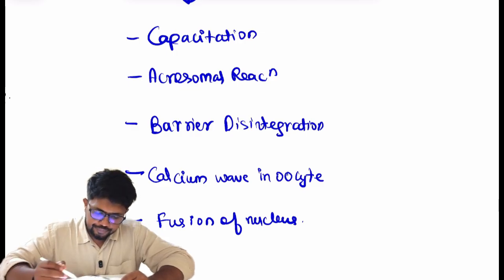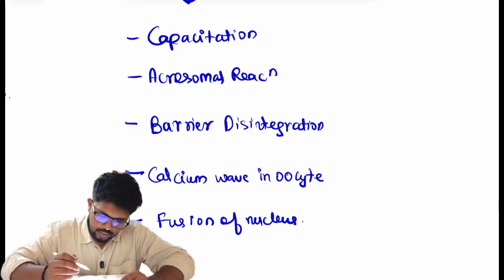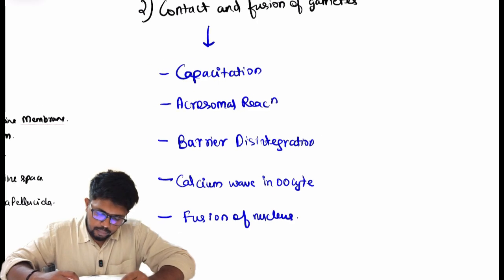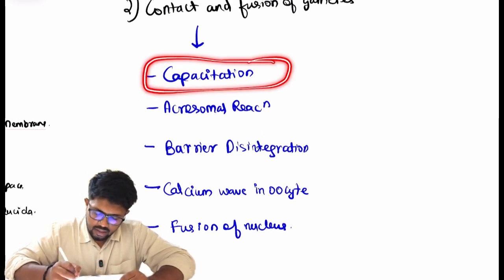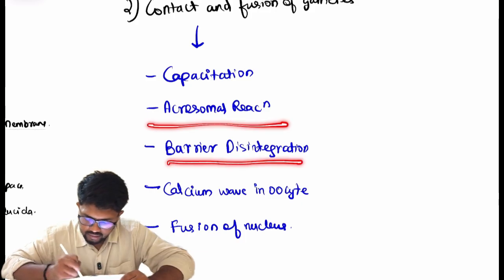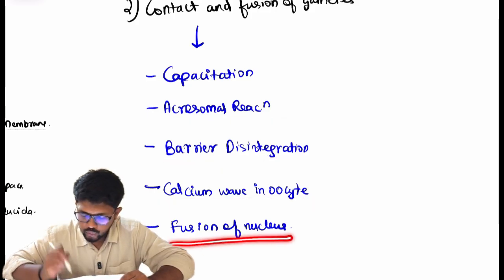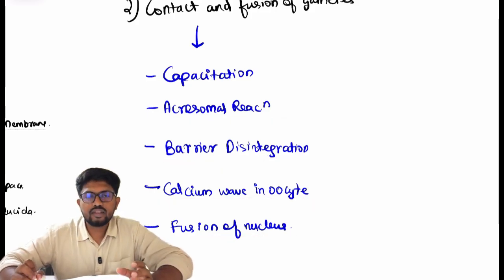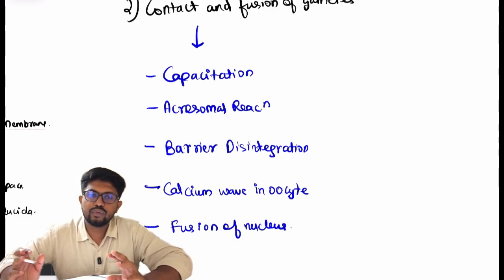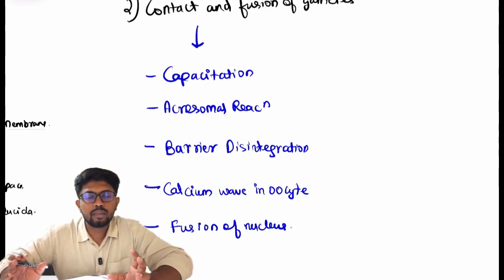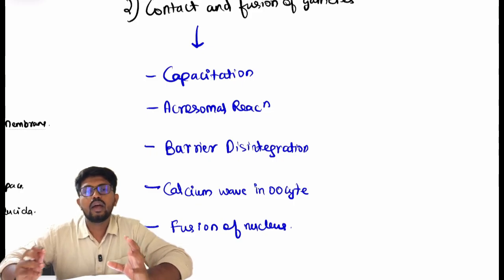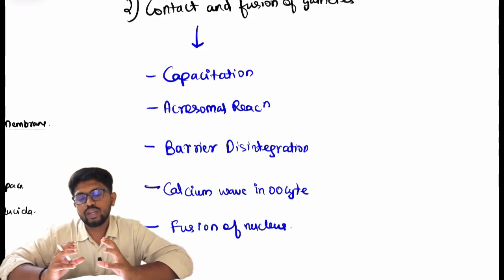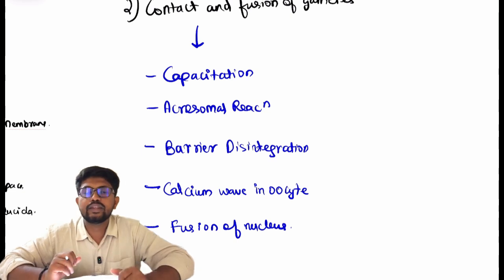So the important events that you should remember in the second step of fertilization are capacitation, acrosomal reaction, barrier disintegration, calcium wave in the oocyte, and the fusion of the nucleus. These are different terminologies that you should remember in the second step, that is contact and fusion of the gamete. As we have seen, in the approximation both the sperm and the oocyte come close to each other. Now we have to see how they contact and fuse with each other.